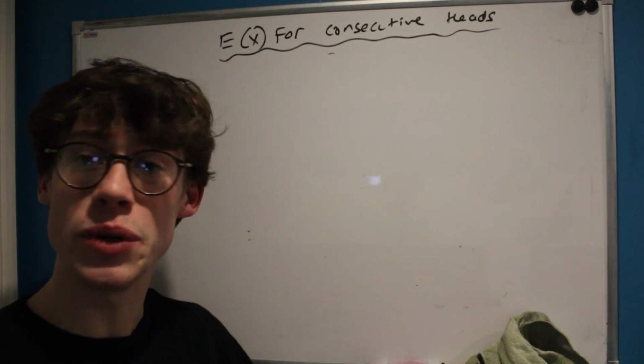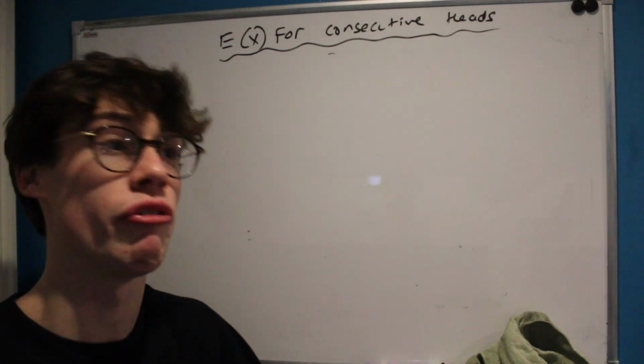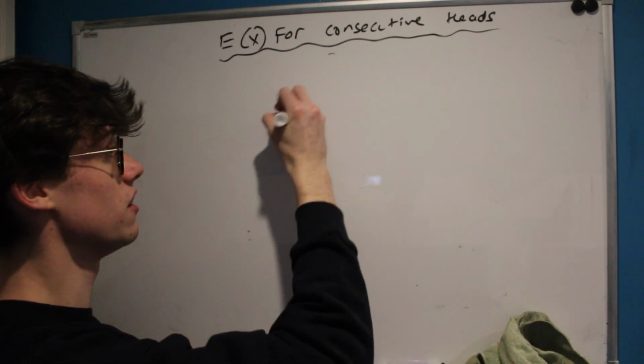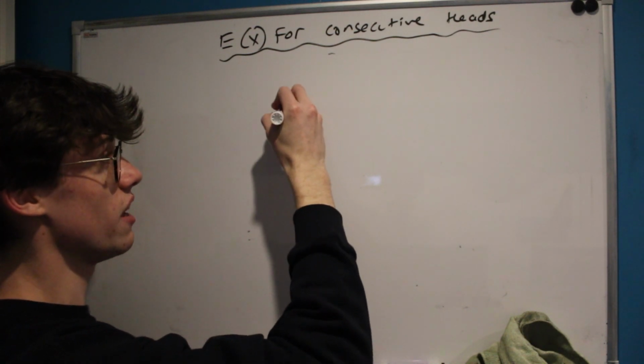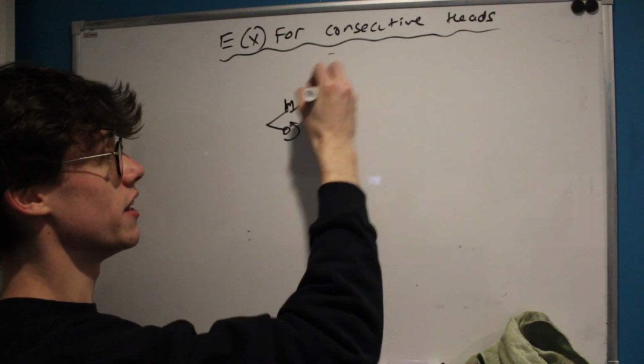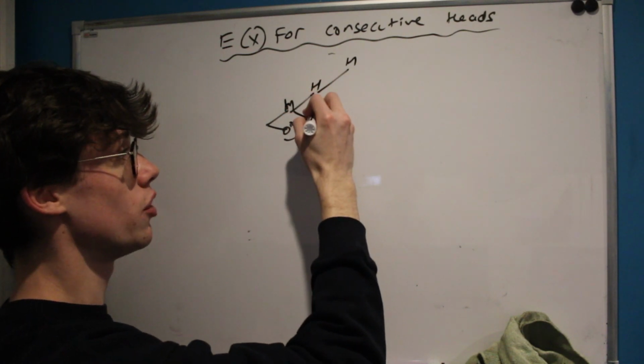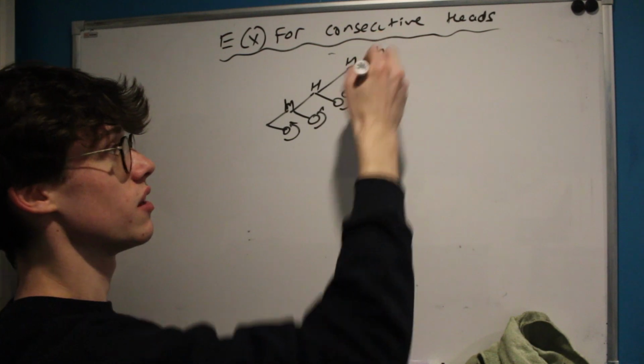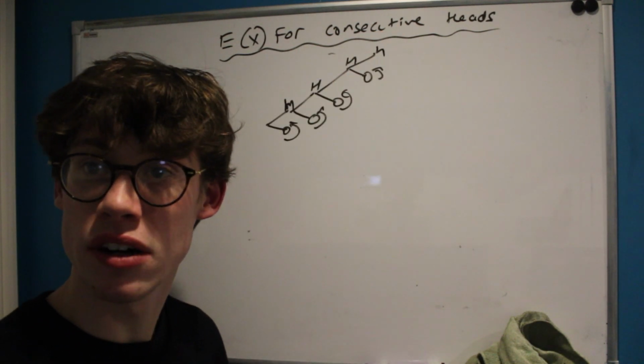There's nothing to say that we couldn't do that for 3 or 4 or 5 or n. And if we consider the tree for n consecutive heads, we'll have a reset tails here, and then a heads, and then a heads, and then a heads, and at each branch we'll have the possibility of a tail that resets us back to the state that we started in.